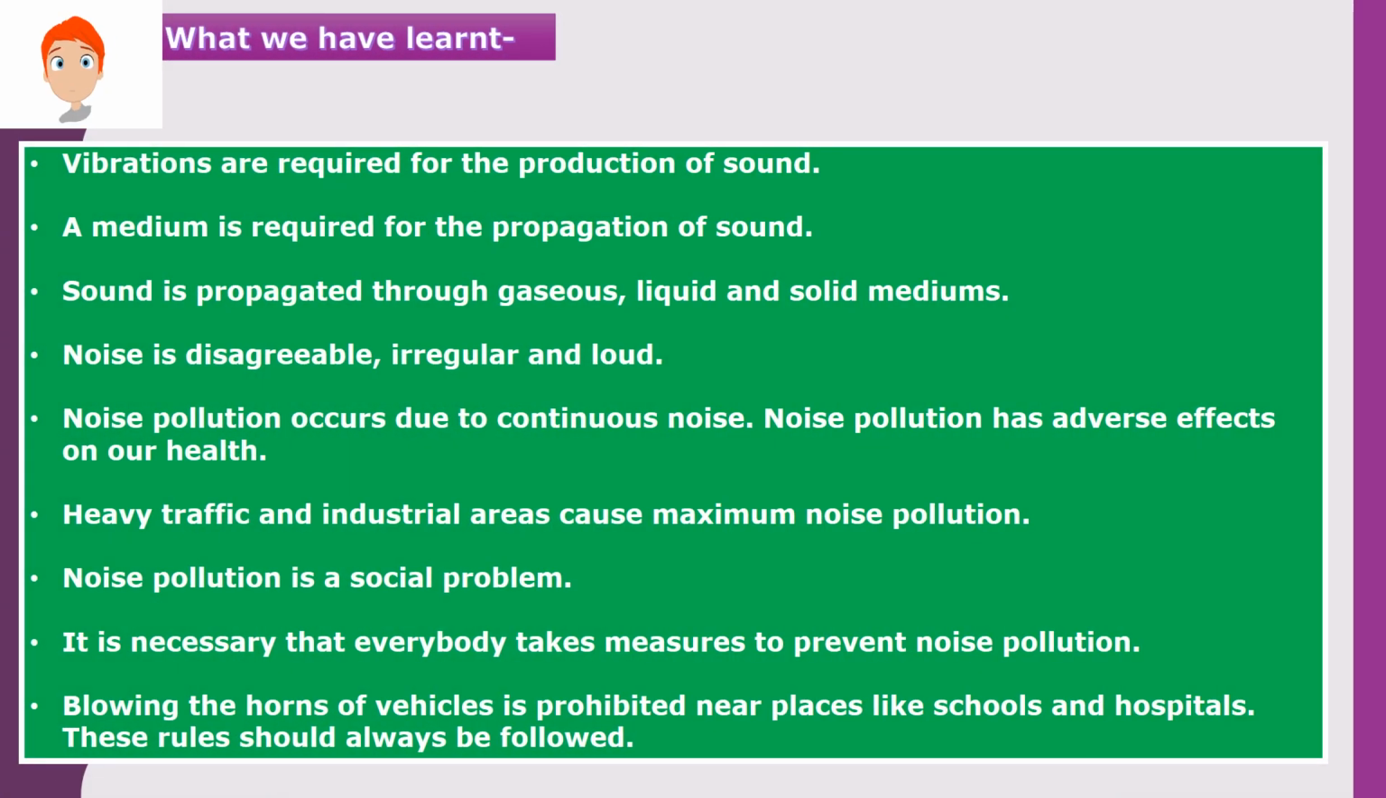Now, what have we learned from this chapter? Vibrations are required for the production of sound. If there is a production of sound, then it needs vibration. A medium is required for the propagation of sound. Means either liquid medium, solid medium or air medium. Sound is propagated through gaseous, liquid and solid mediums. Noise is disagreeable, irregular and loud. Noise pollution occurs due to continuous noise. Noise pollution has adverse effects on our health.